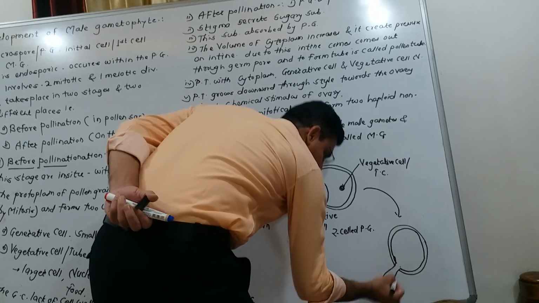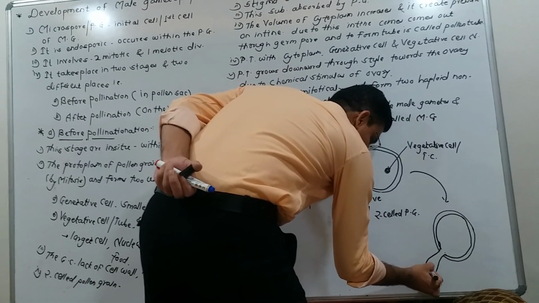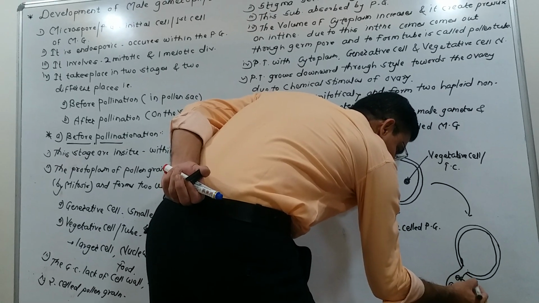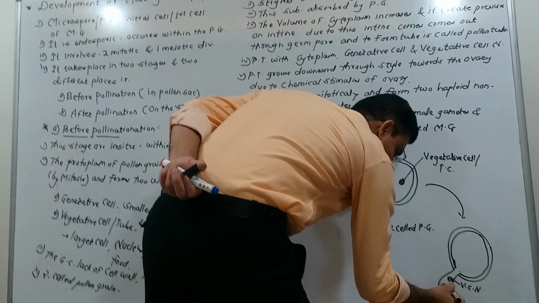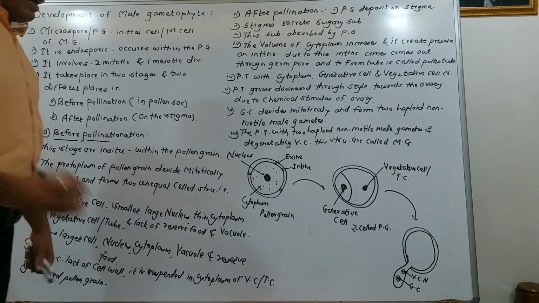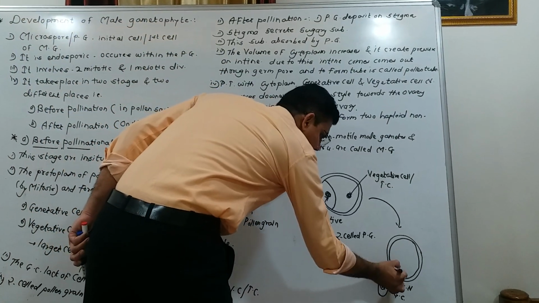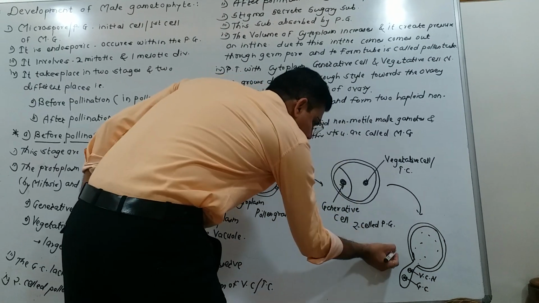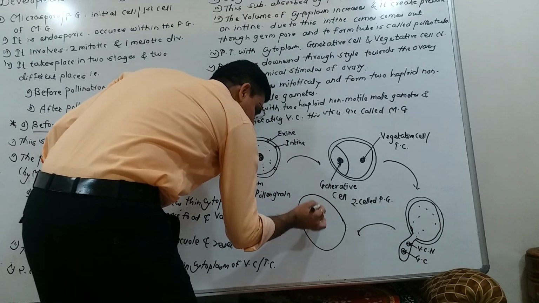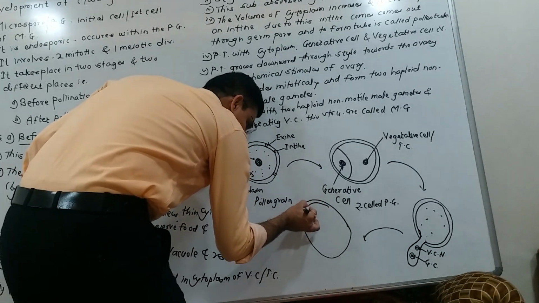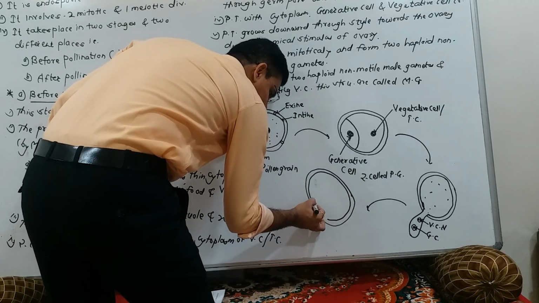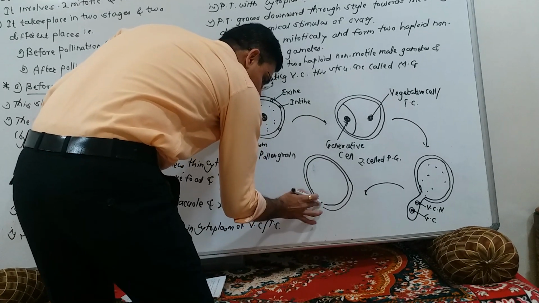So this is the generative cell. Okay, it is the vegetative cell nucleus, and it is the generative cell. This generative cell divides mitotically and forms two male gametes, and the vegetative cell degenerates slowly.